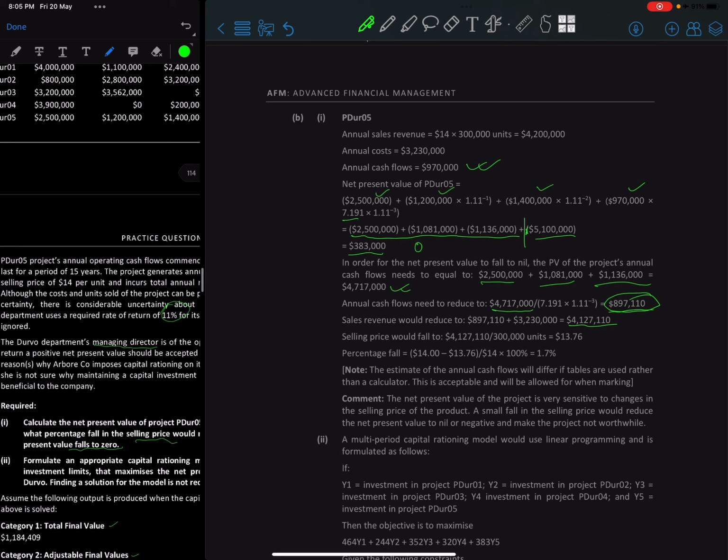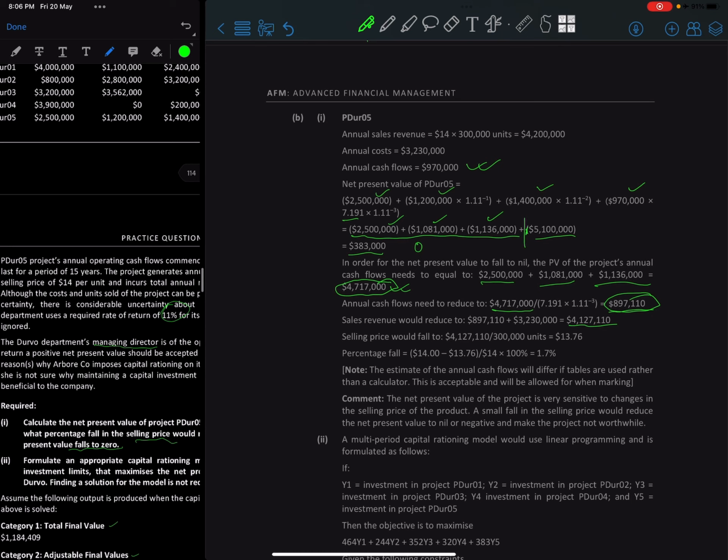So how would you do that? You would work it out backward. Okay, backward. So our total investment is how much? 4717. If we add this figure, first year investment, second year investment, third year investment, right? In present value terms. Okay, in present value terms, it would need to fall to this much in present value terms. So how much would the annual cash flow need to reduce to? How much? This amount, right? But in today's term, how much should it basically reduce to, right? We need to compute that.